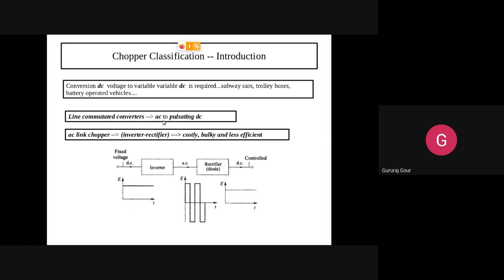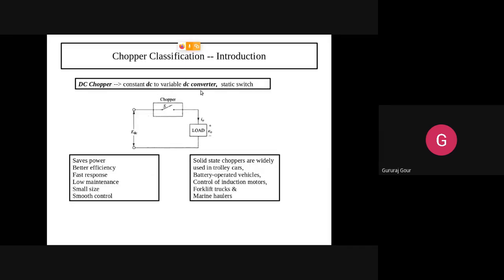What is a line commutated converter? AC to pulsating DC. What is basically a chopper? It is a DC to variable DC. Here also DC to variable DC is converted, same thing. So that's why it is known as a static switch. So let us try to understand why it is called a static switch. So you can think of it as a basic operation. Because basically we are starting the discussion of chopper as a DC chopper, meaning it is converting constant DC to variable DC.